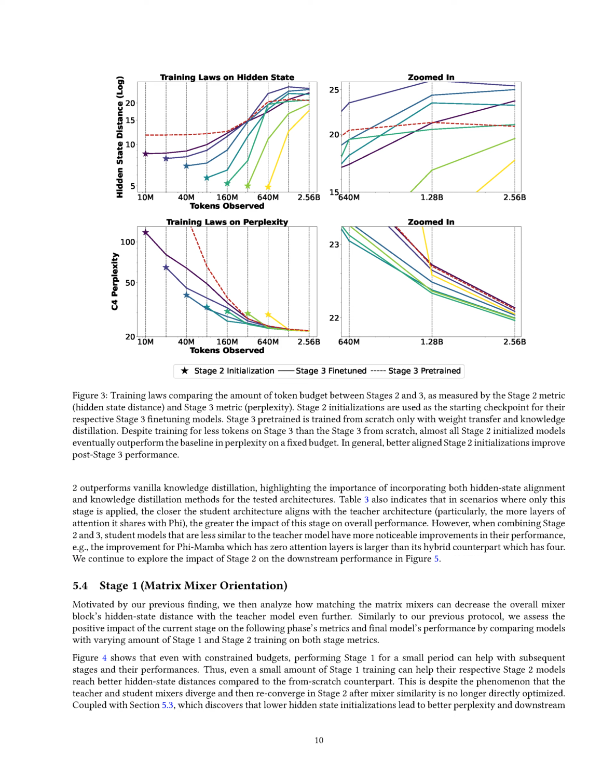Section Summary. In this section, we evaluate the effects of hidden state alignment in Stage 2 on the performance of subsequent training stages and overall model effectiveness, finding that models with better hidden state alignment outperform those relying solely on knowledge distillation. We also demonstrate that even minimal training in Stage 1 enhances the hidden state distances and overall performance, confirming the importance of integrating all 3 stages in the distillation process for optimal results.